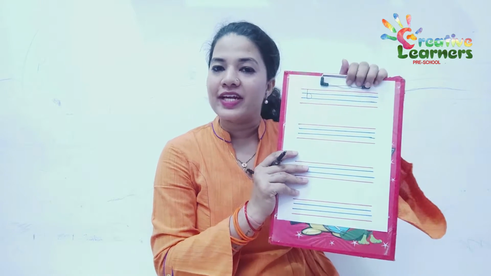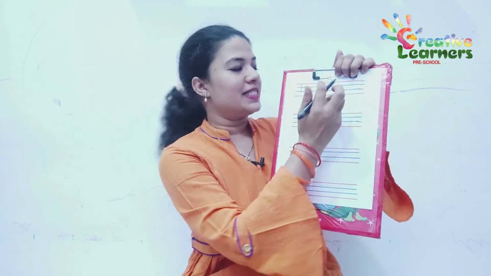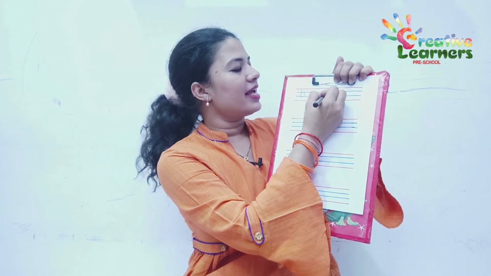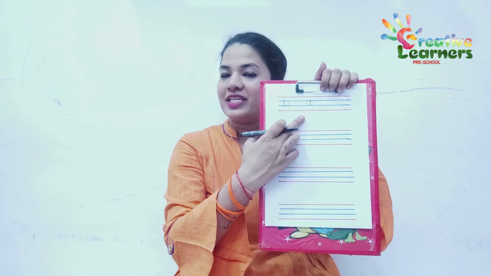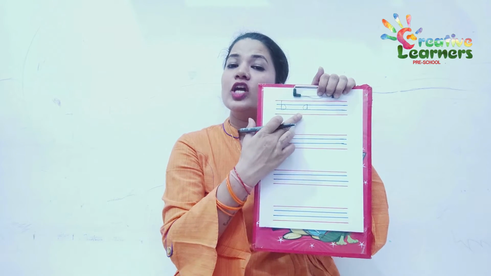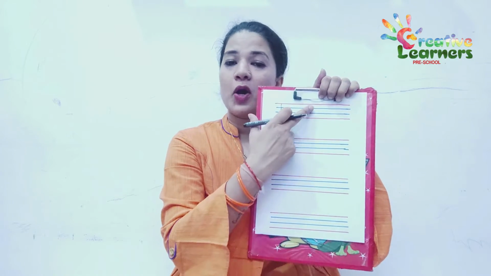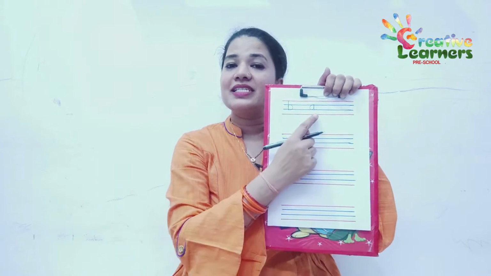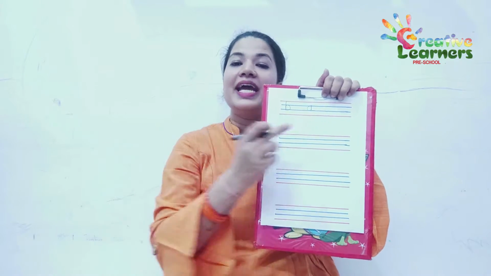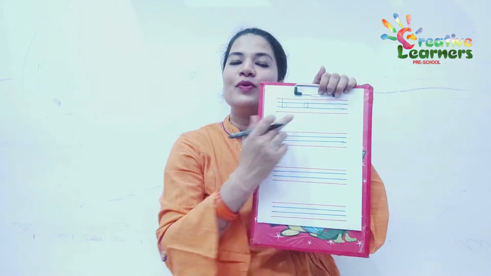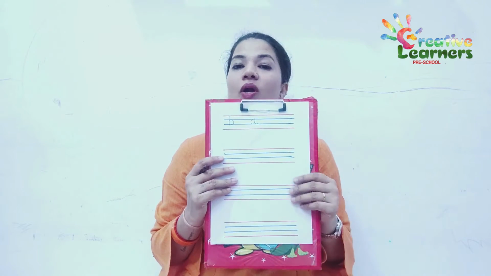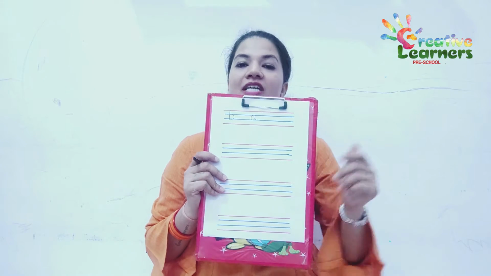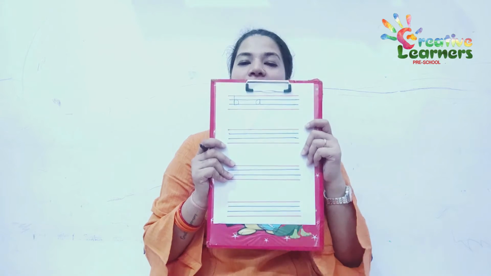Now, when I write a letter in between two blue lines, as I am writing A, I am just using the two blue lines. Is it touching the top red line? No. Is it touching the bottom red line? No. It is just between the two blue lines. So these kinds of letters are called grass letters. When we write a letter touching the two blue lines, they are called grass letters.